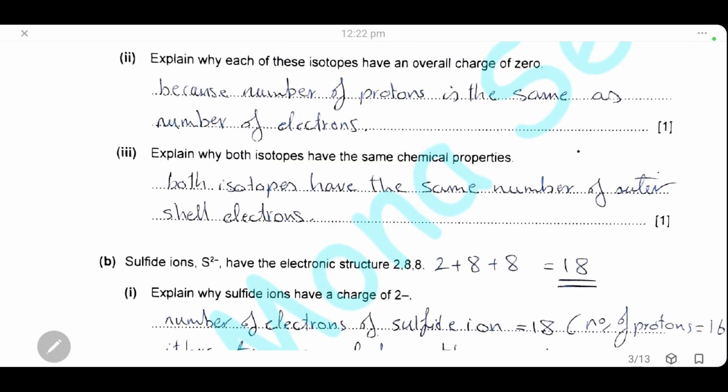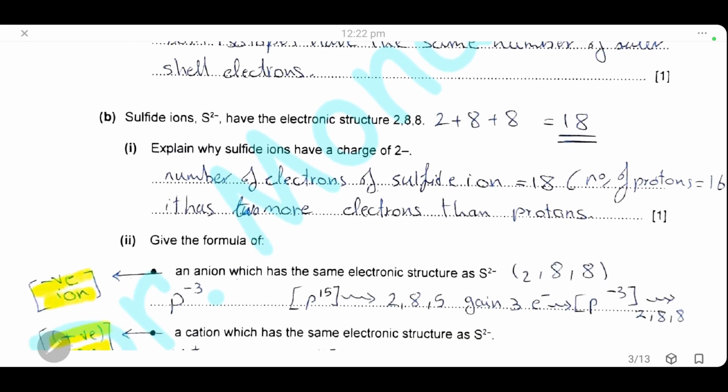Why do both isotopes have the same chemical properties? Because both have the same number of outer shell electrons, and we know that outer shell electrons are the electrons involved in chemical reactions, and that's why they have the same chemical properties. The sulfide ion S 2- has the electronic structure of 2, 8, 8. Why does the sulfide ion have a charge of -2?